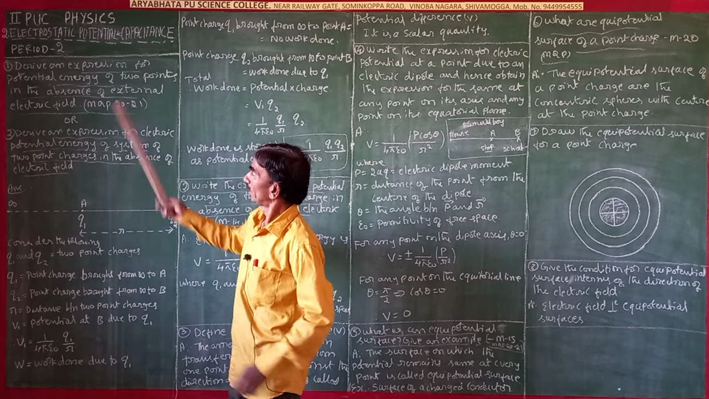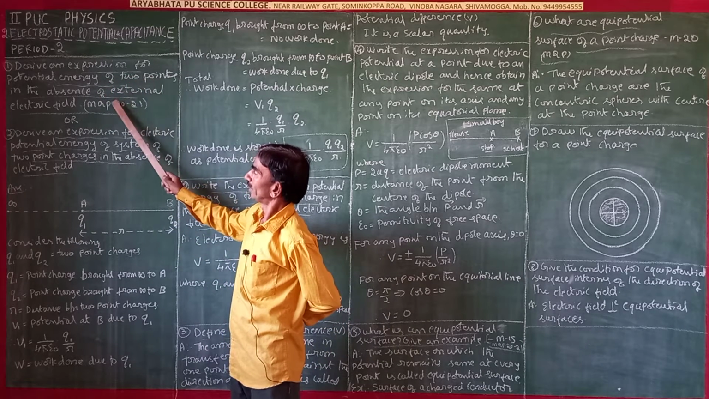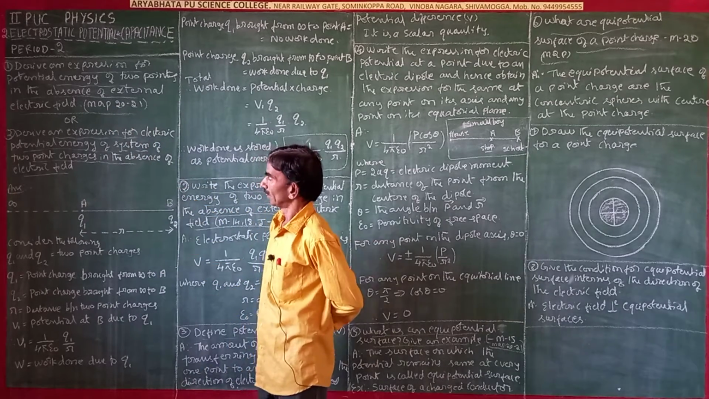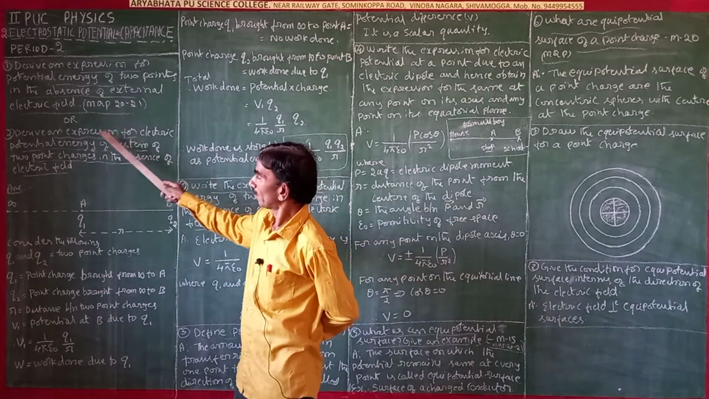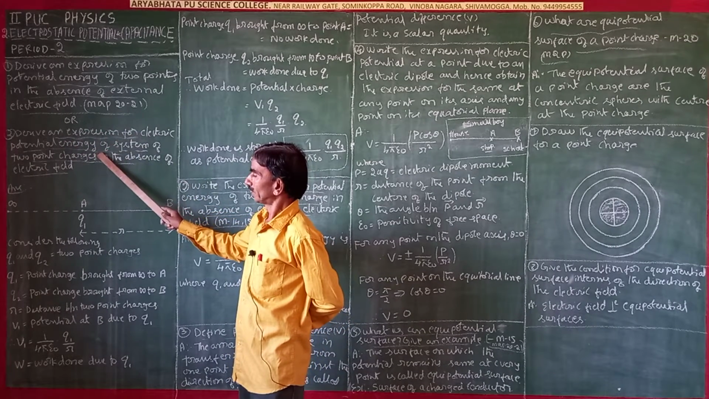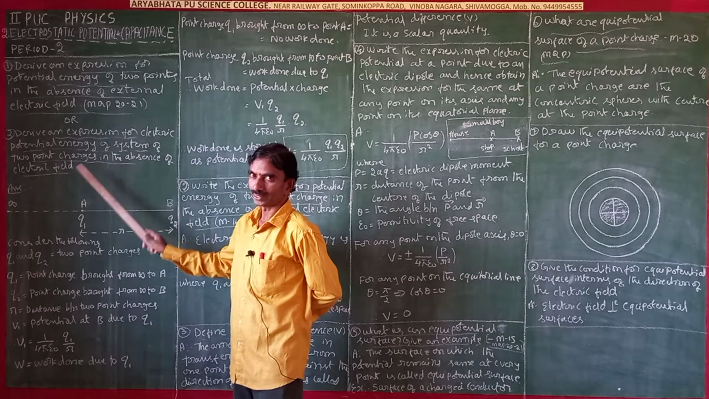So, derive an expression for potential energy of 2 points in the absence of electric field. That is model question paper 2021. Another type of question may ask, derive an expression for electric potential energy of a system of 2 point charges in the absence of electric field.